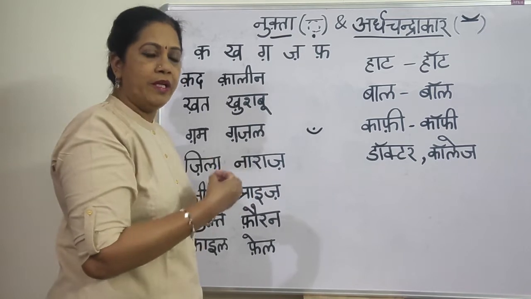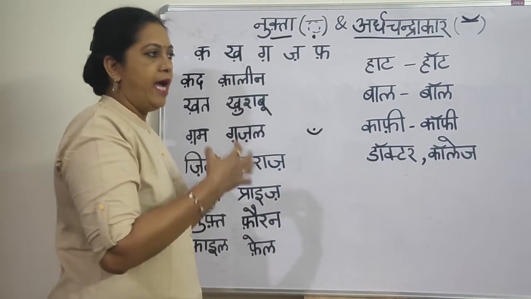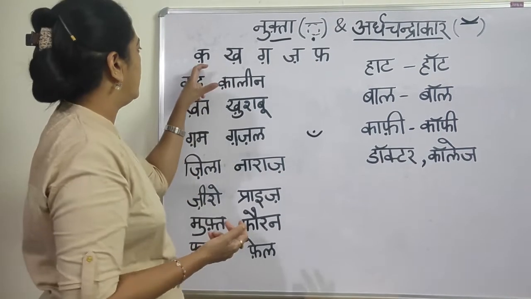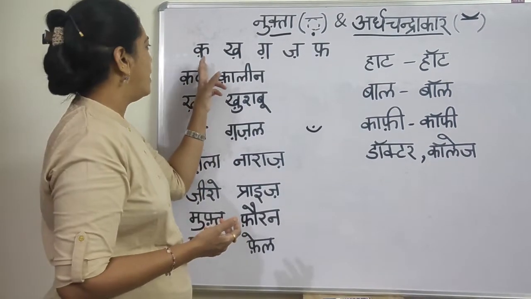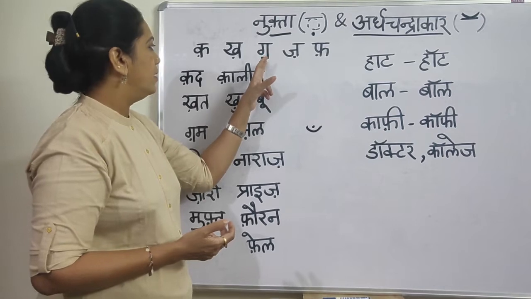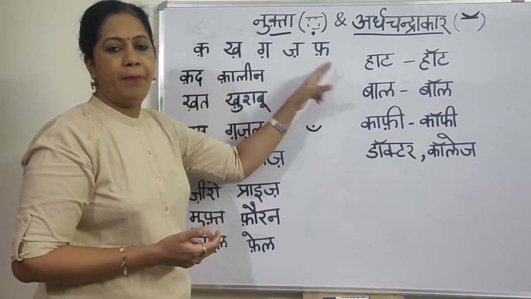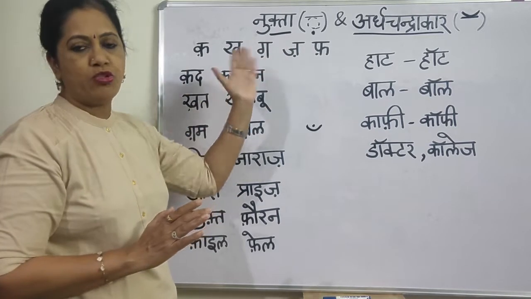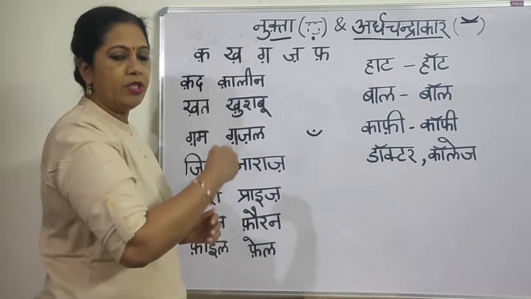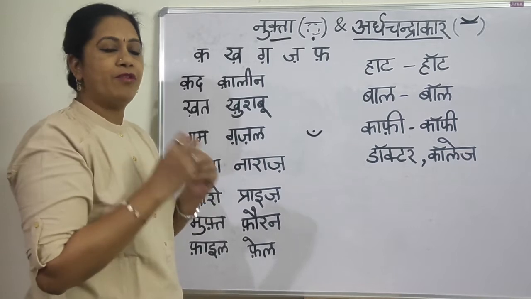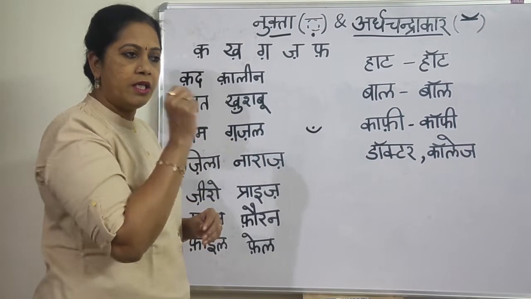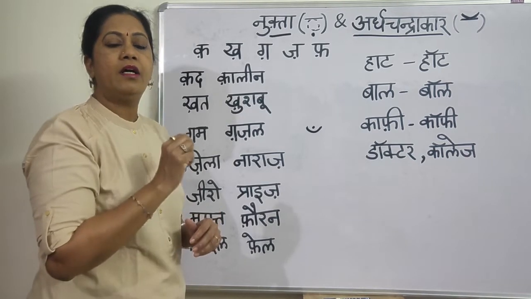Which words we use and what they are, I will tell you. I'll tell you the pronunciation before that. Without the dot, we pronounce it as Ka, Kha, Ga, Ja, Pha. These are the sounds of these Hindi consonants. Now, with the Nukta, how will it be pronounced? You see here, the first one, Ka with a dot, is Kha.